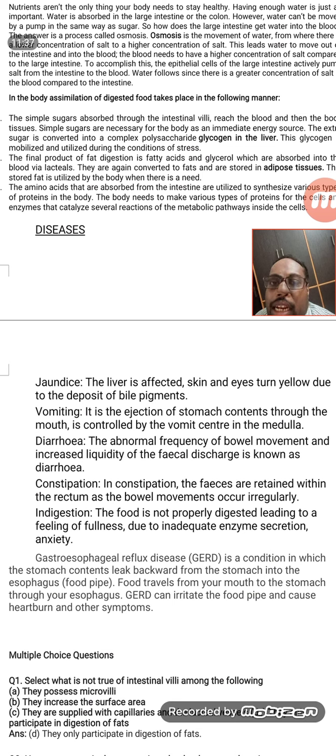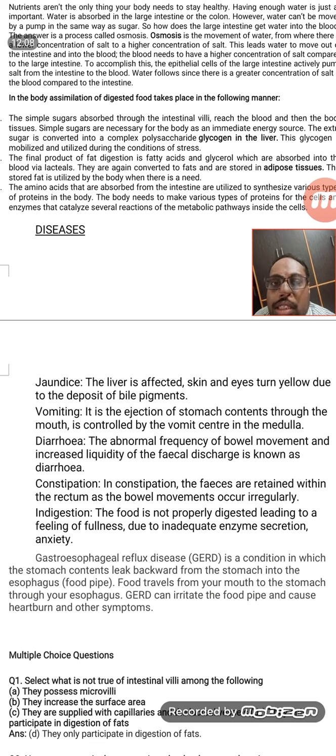Then comes diarrhea. Diarrhea means liquid discharge through the anus because of indigestion. It can be because of any type of infection, or some side effects of medicines, or anything. And constipation is being unable to pass the feces properly at a particular time, or the movement of feces is irregular.